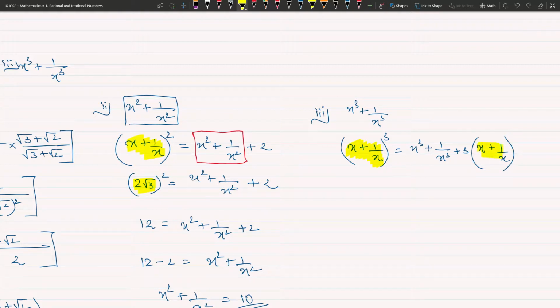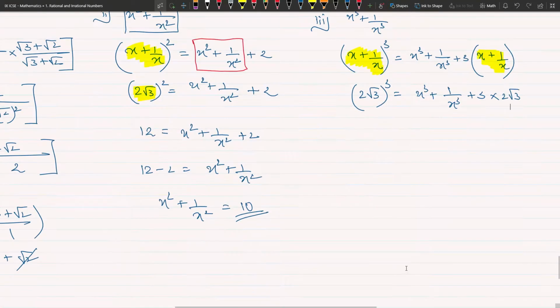Again, do we know what is x plus 1 by x? Yes. तो उसकी वैल्यू सिर्फ सब्सटीट्यूट करेंगे. So this is 2√3 the whole cube is equal to x cube plus 1 by x cube plus 3 times, यहाँ पे क्या आ जाएगा, x plus 1 by x की जगह पे 2√3. ये स्टेप समझ में आया क्या सबको? I just substituted the values.